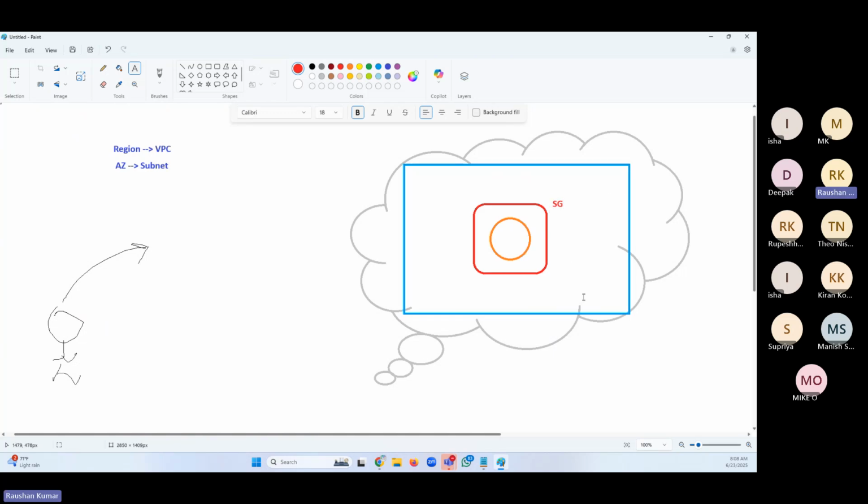If the security group is not allowing my request, let's say I would like to do SSH. Let's say this is a Linux server and I would like to connect to it. Which protocol do we use to log into a Linux server, and which port? We discussed this in the last session. SSH, and which port? 22.